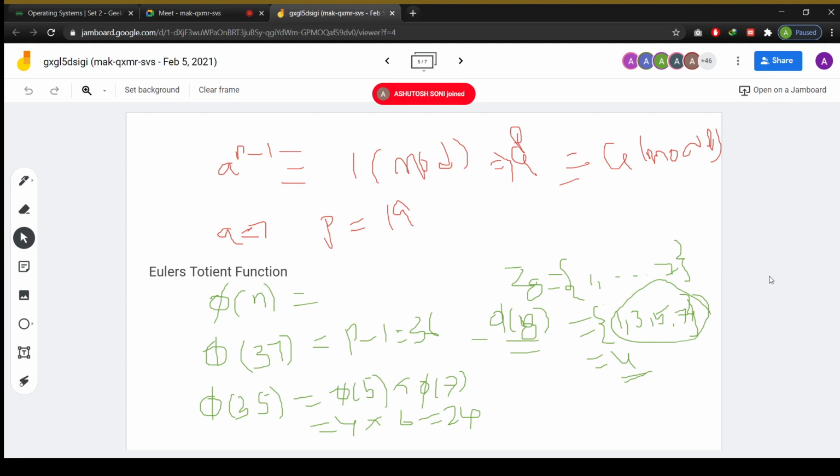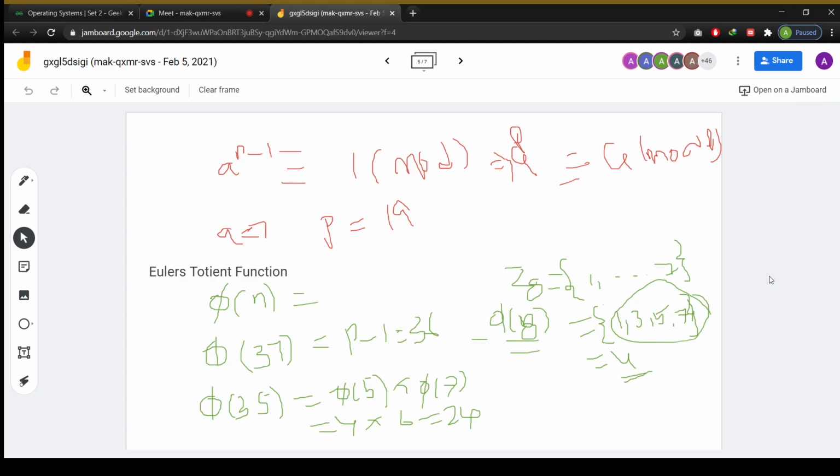Just to check what values are there: 1, 2, 3, 4, 6, 8, 9, 11, 12, 13, 16, 17, 18, 19, 22, 23, 24, 26, 27 and so on up to 34. So these are all relatively prime numbers to 35. How many numbers are there like that? 24 numbers are there. Suppose you need to write all the values of the series, or the simple way is to find the phi product for that particular number.